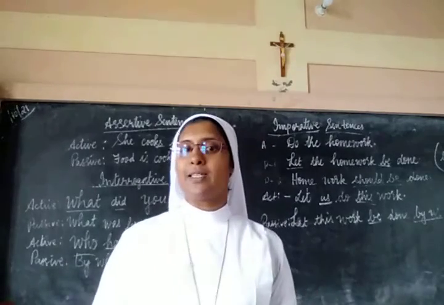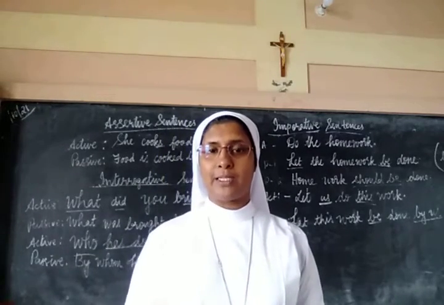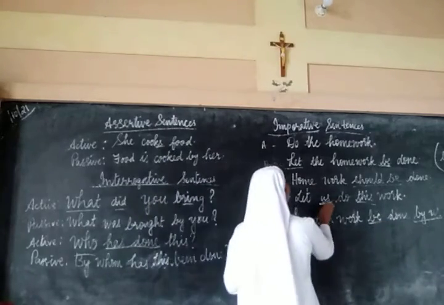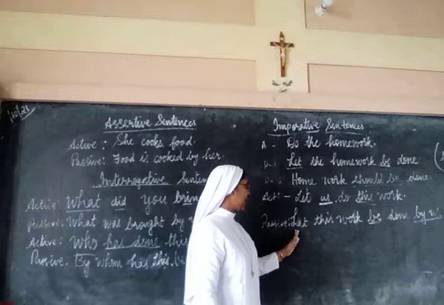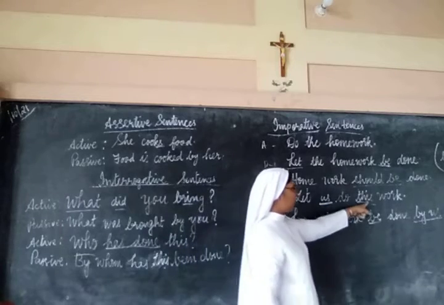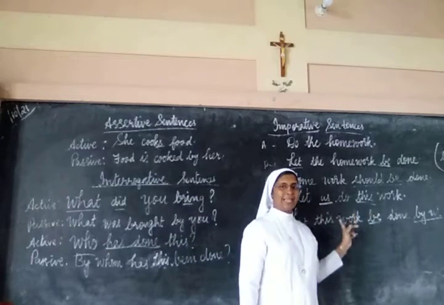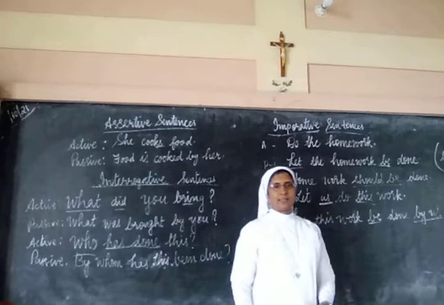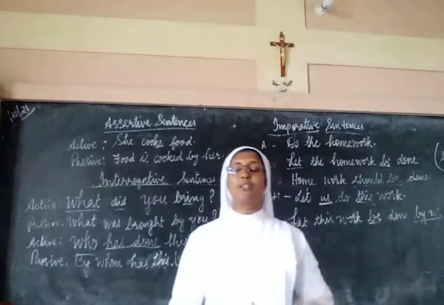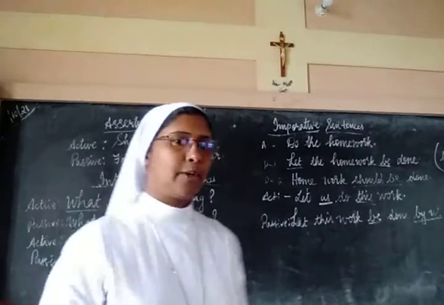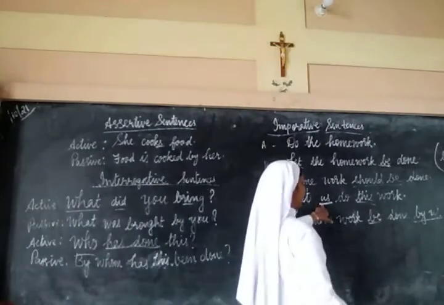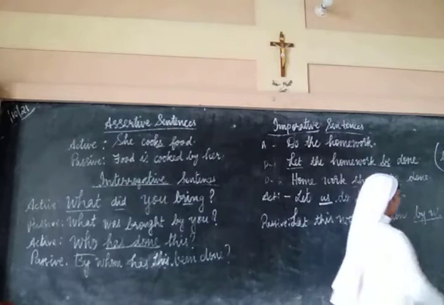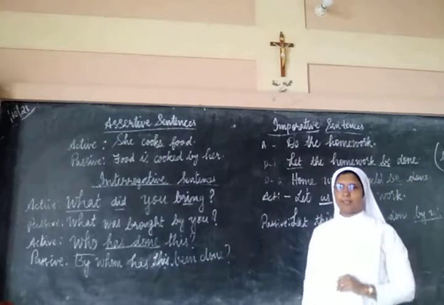In the imperative sentences, usually we don't write the subject, but in the suggestions, we usually have the subject. So here how will we write? Let this work is the object. So let this work be done by us. That by us has to be written in the suggestions, because it is already given there. Let this work be done by us. That will be the answer.